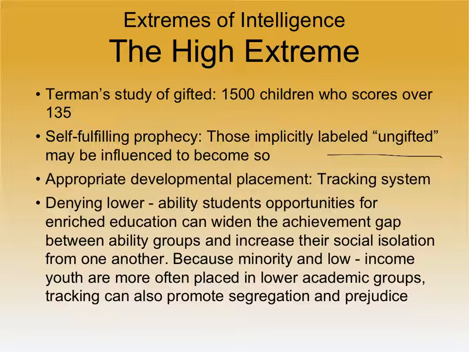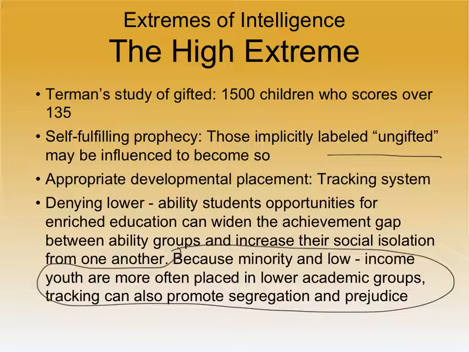Whereas if we put some of those 5-year-olds who maybe didn't stick out to our eyes, if we gave them the same opportunity, they may have become gifted too. And it's especially controversial and problematic because many times it's minority and low-income youth that often get the short end of the stick and are put in lower classes. Maybe not because the people are being intentionally prejudiced or racist, but for whatever reason they don't stand out as being more intelligent when they very well might be. We will discuss that a lot more over the last couple days of this week.